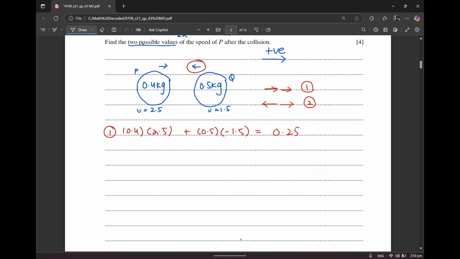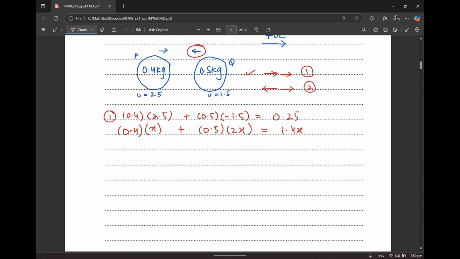Now I'm going to calculate this possibility. It's going to be 0.4 into x plus 0.5 into 2x. This comes out to be 1.4x. You know that the momentum before collision is equal to the momentum after collision. So I'm just going to put these two equal to each other. 0.25 is equal to 1.4x. So x over here is going to be coming out as 5 by 28.